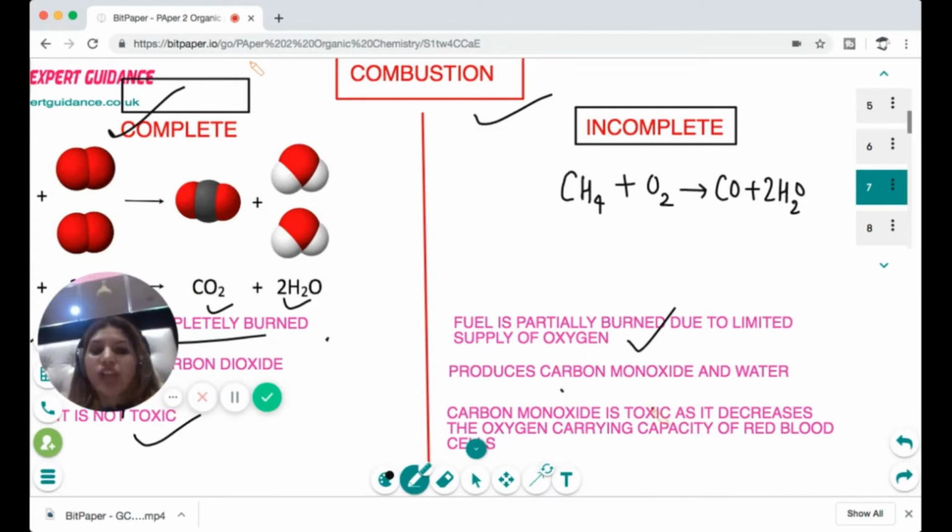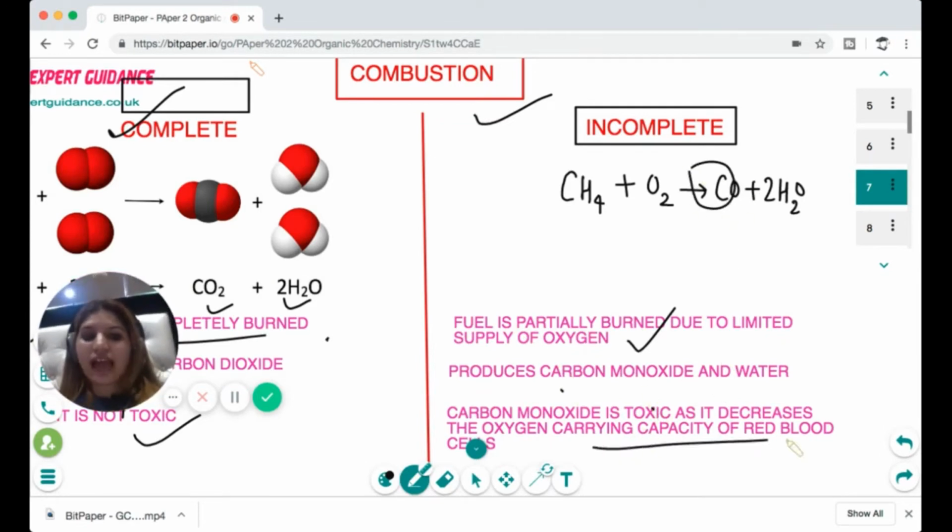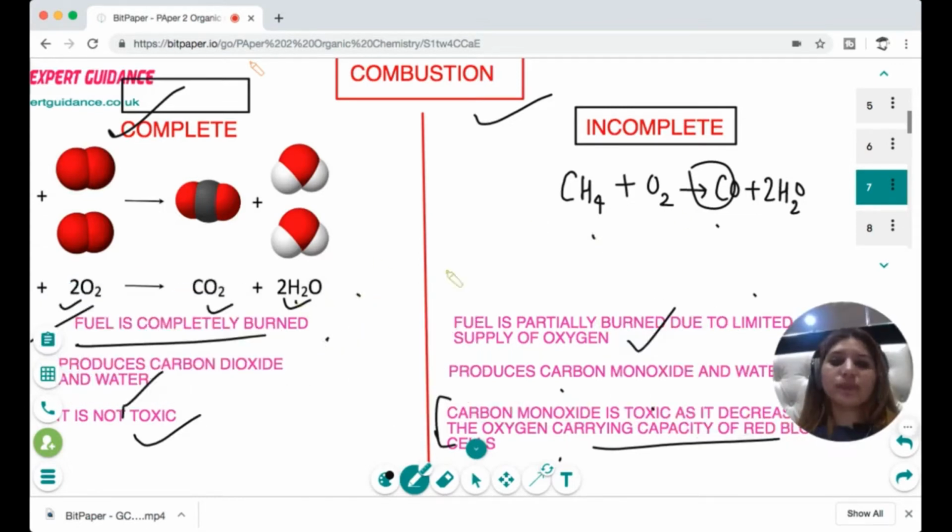Now, it is toxic as carbon monoxide is a toxic gas. It decreases the oxygen carrying capacity of the red blood cells. Therefore, it is very harmful. So incomplete combustion is harmful. In the exam, you should be able to write the equations of complete and incomplete combustion. Remember, in complete, take carbon dioxide and water. And in incomplete, write carbon monoxide and water and balance the equation.